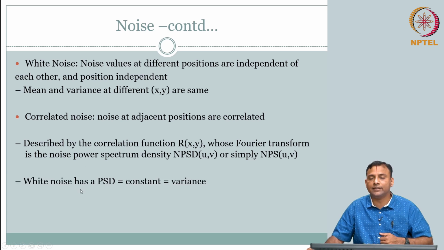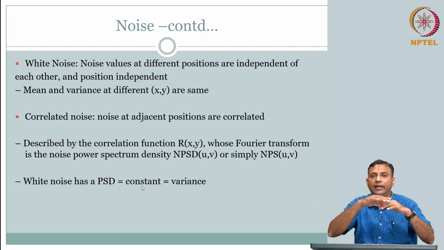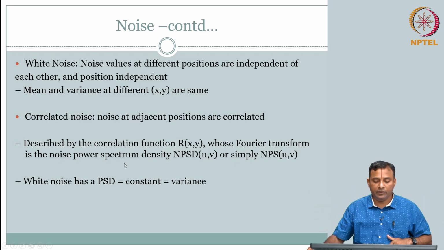So, for white noise, your power spectral density will be constant. That means constant over the entire uv, everywhere it is the same value. So, irrespective of the frequency u comma v, you have the same value of noise. That is what white noise is. Okay.